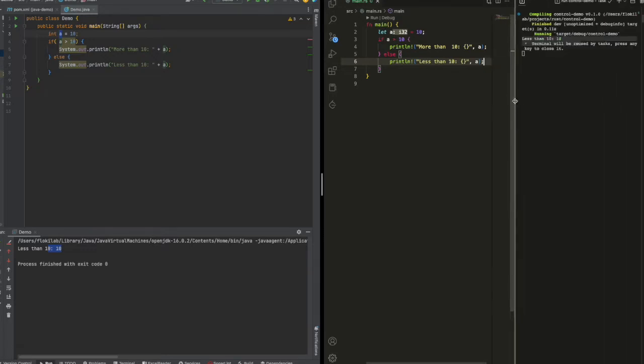Yes, we can see that we have less than 10 here. So basically there is no difference between Rust and Java in terms of if-else.